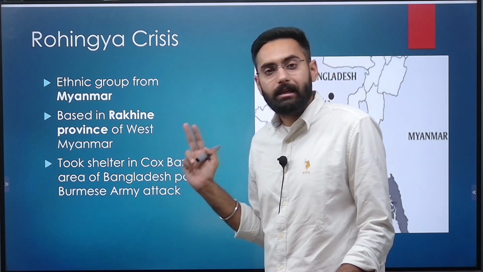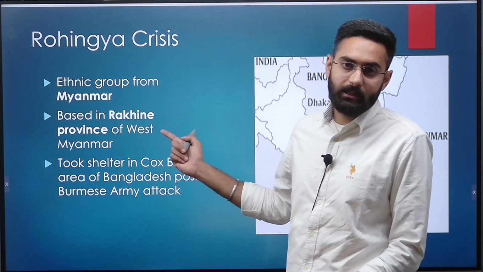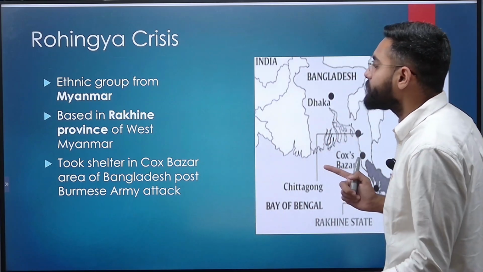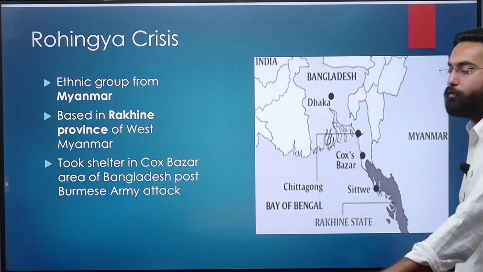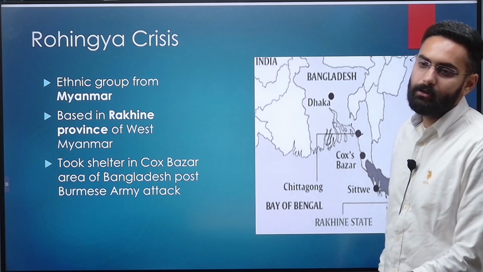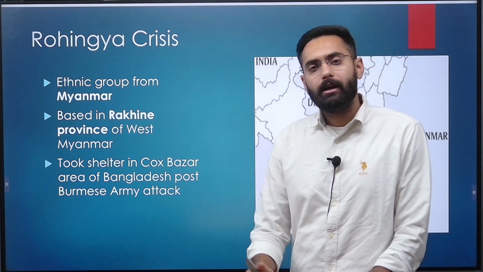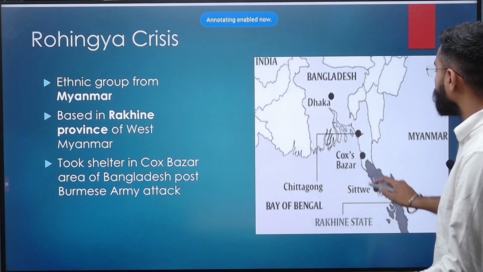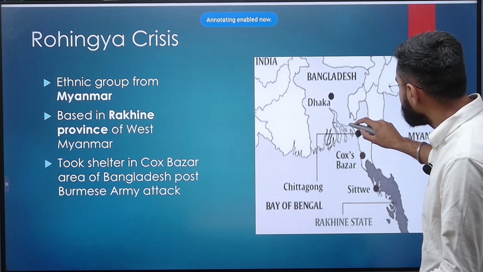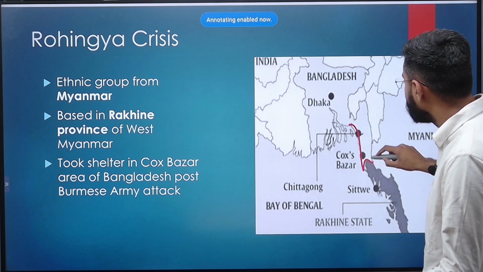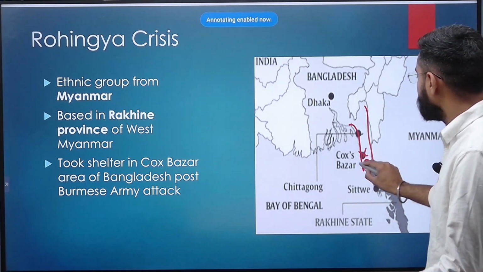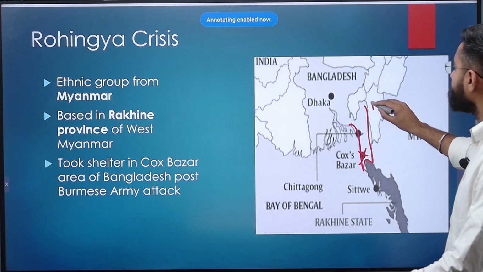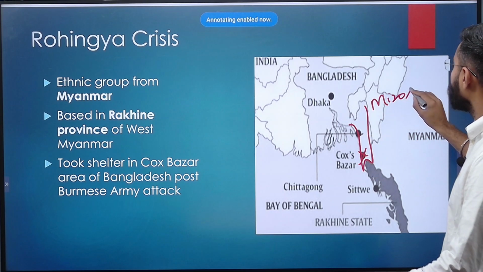So this region also becomes important because it is part of a previous year question of 2023. And they have taken shelter in the Cox's Bazar area of Bangladesh post-Burmese attack. So after the Burmese army's attack, they have taken refuge in the Cox's Bazar area. And where is the Cox's Bazar area located? It is below the Indian hinterland, here, around here in Bangladesh. So which is the state? Which is the state that is nearest to Cox's Bazar?